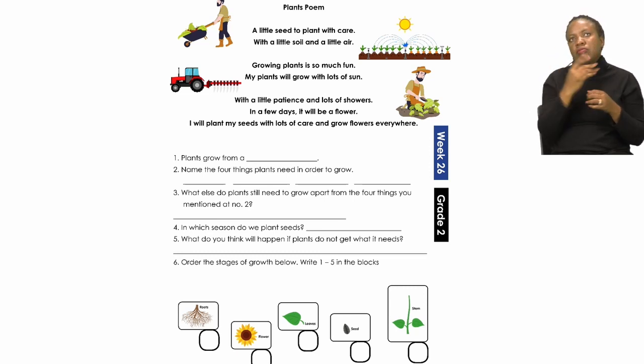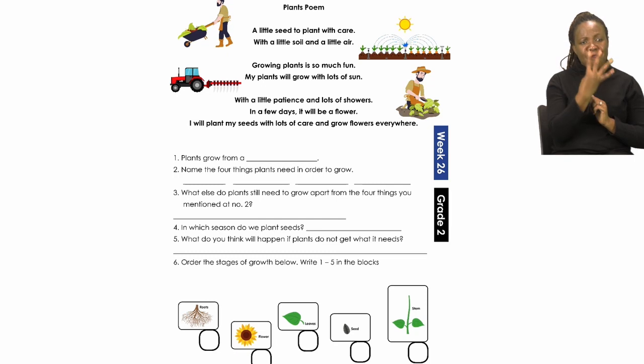Question number 1. Plants grow from a. Number 2. Name 4 things plants need in order to grow. Number 3. What else do plants still need to grow apart from the 4 things you mentioned at number 2?